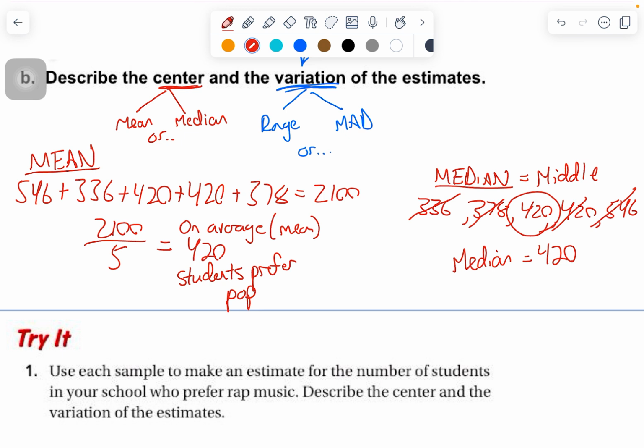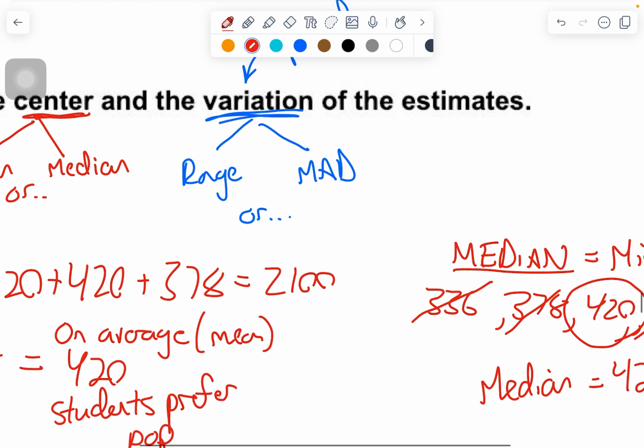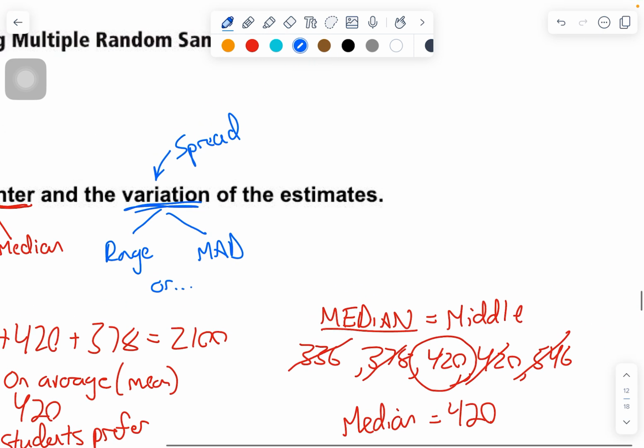Now, sometimes we also want to look at how spread out the numbers are, because then they're not as reliable. If we're getting numbers all over the place, we might say, ooh, we need to collect some more data because we can't really trust these numbers since they're so varied. There's so much variation or spread. Range is the max minus the min.